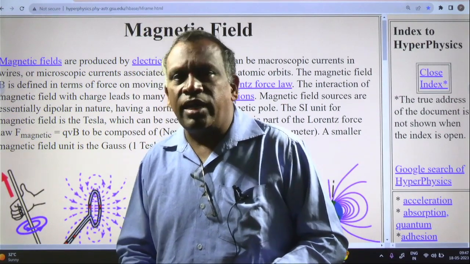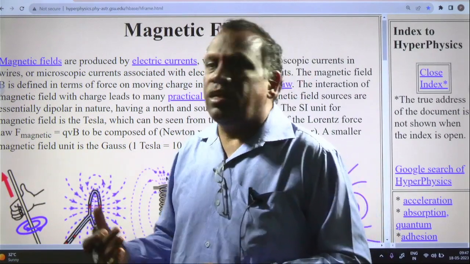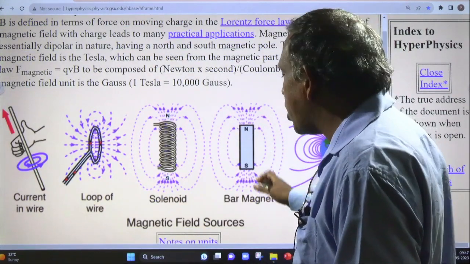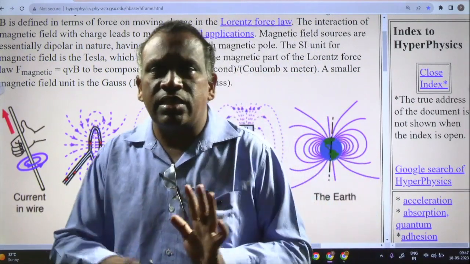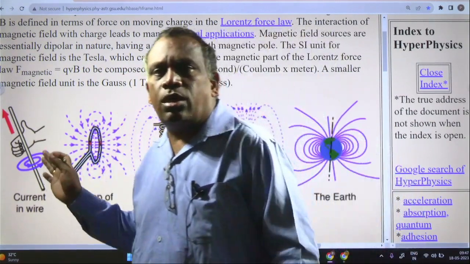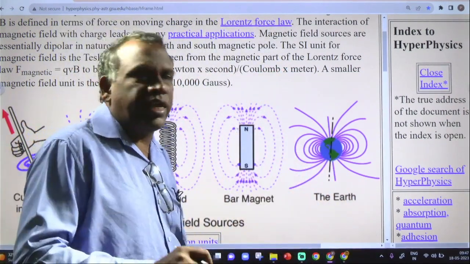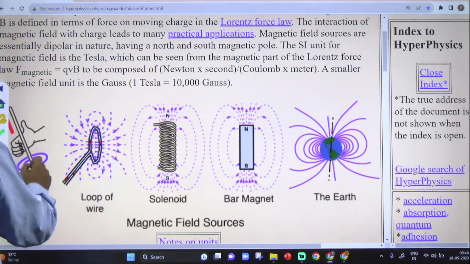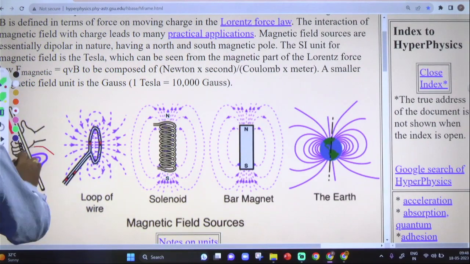When a current-carrying conductor is there, the magnetic field surrounding it is like concentric circles around the conductor. For a bar magnet, these are the magnetic lines. Magnetic lines are imaginary lines drawn from one point to another point in a magnetic field. If you take a conductor and a current passes through it, these lines are called electromagnetic lines, which surround the conductor like concentric circles.